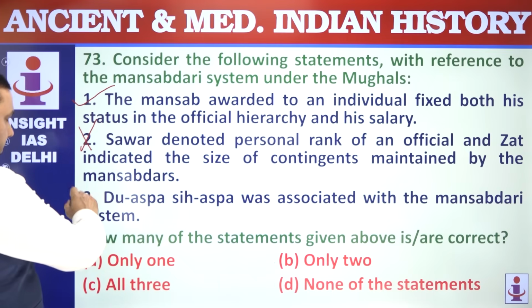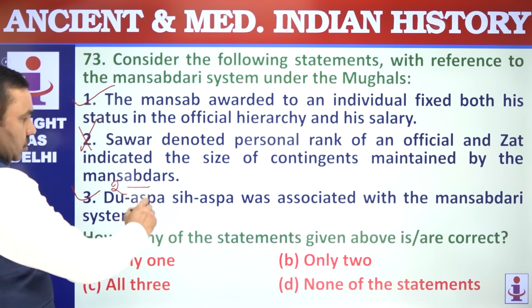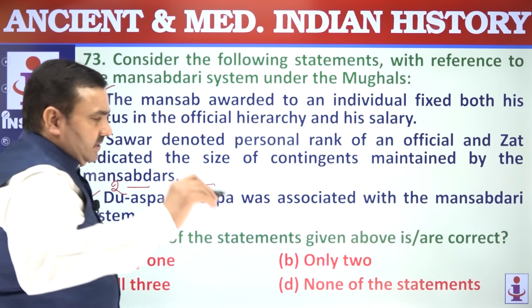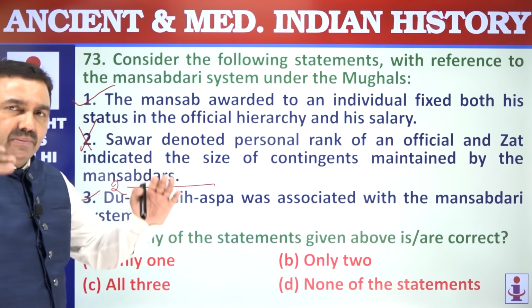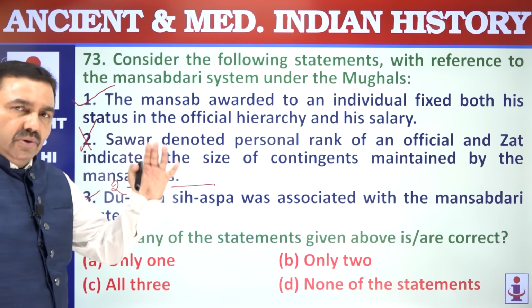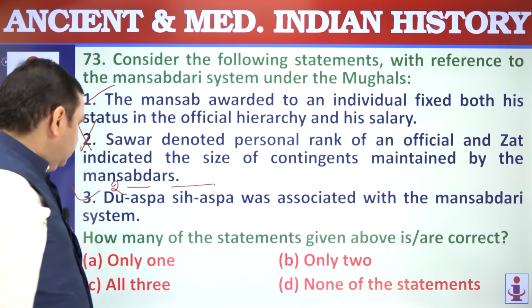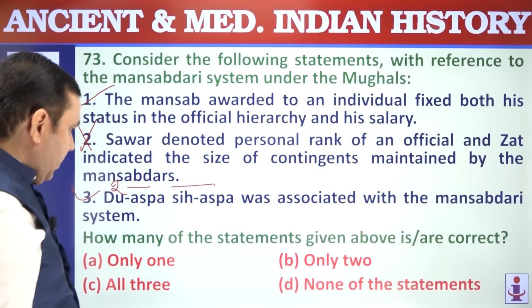Dwaspasiyaspa was introduced by Jahangir, 2 horses, 3 horses. Some Mansabdars or some soldiers were asked to maintain 2 horses each, so that Mansabdar was having additional horses for use in emergency. How many? Only 2.